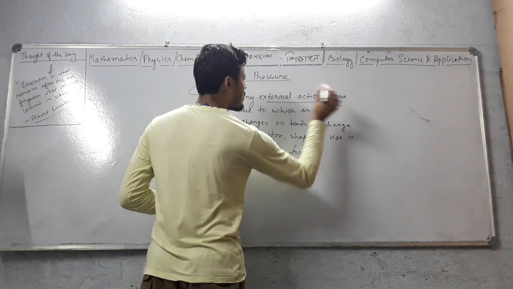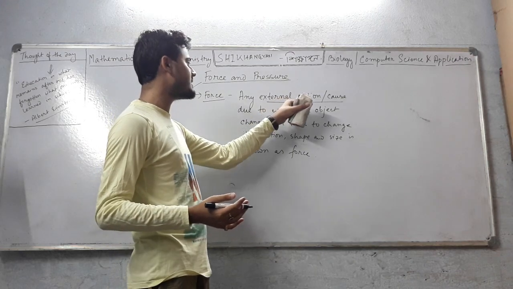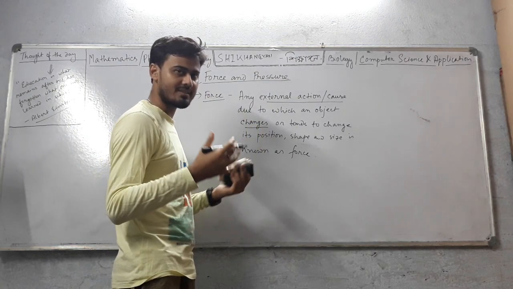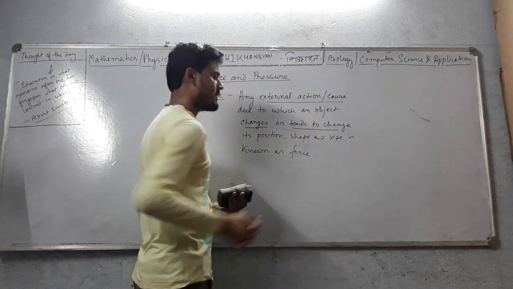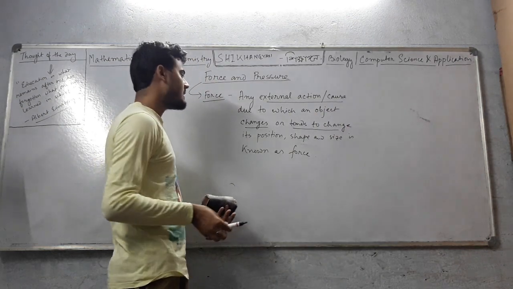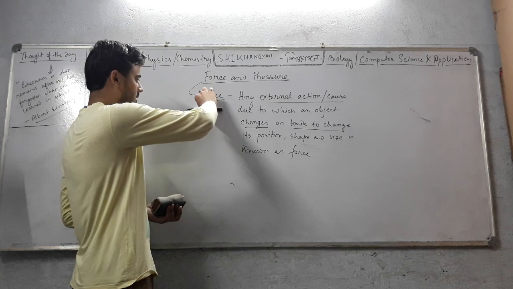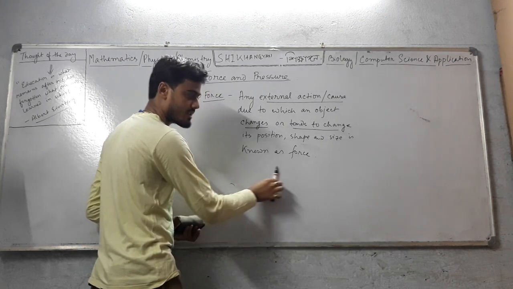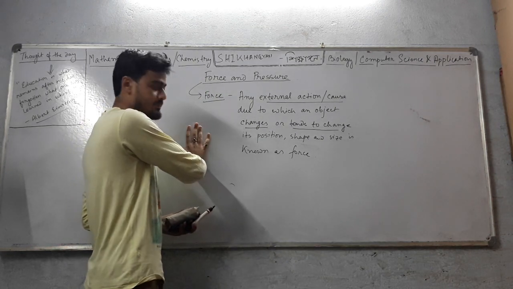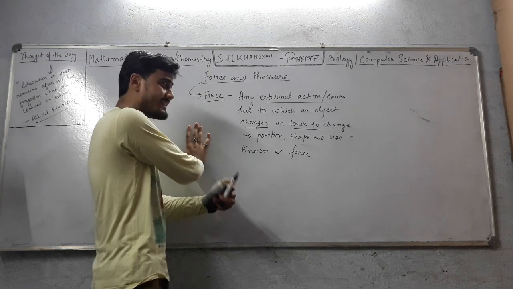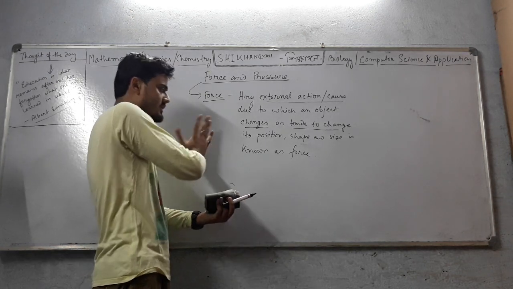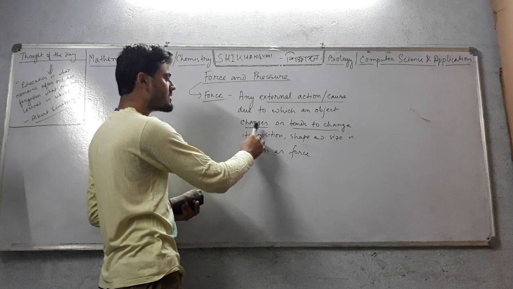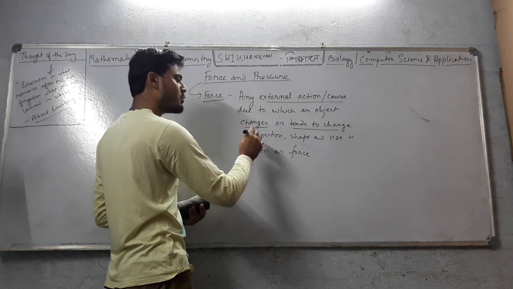Now the external cause, that is force. And due to this external cause, what happens? An object either totally changes its position, shape or size, or tends to change. Okay, what do you mean by tends to change? See, I'm moving this pen from here to here. This is actual changing of position. But when I push this wall, this wall doesn't change its position, but it tends to change its position. If we increase the force and instead of using my hand, if I use a bulldozer, it will definitely change its position. Okay, so we will use these two words: changes or tends to change its position, shape and size.